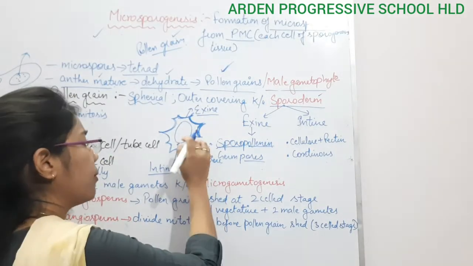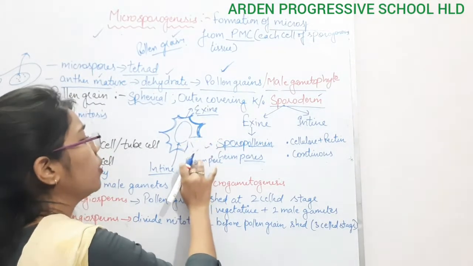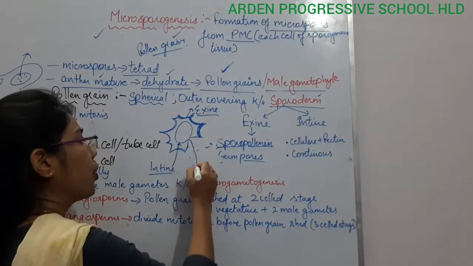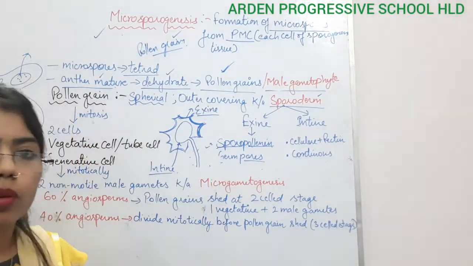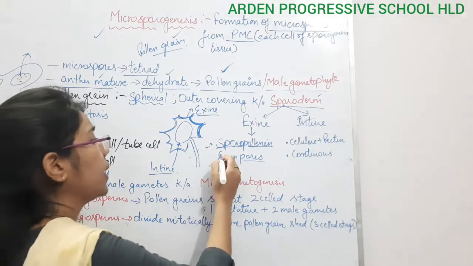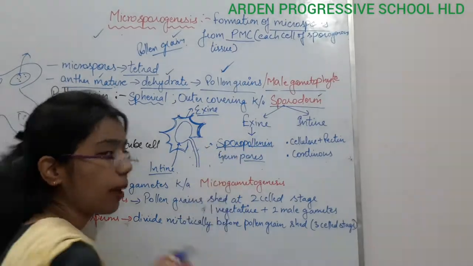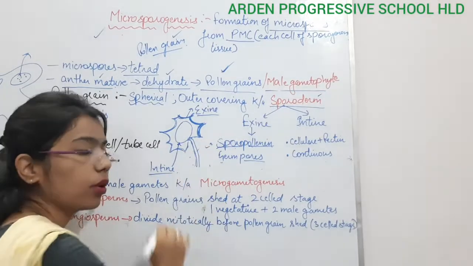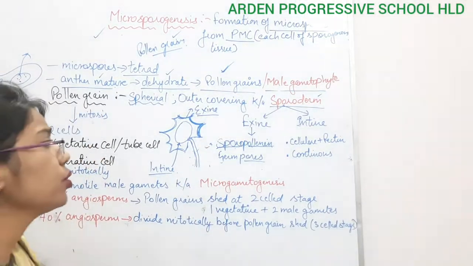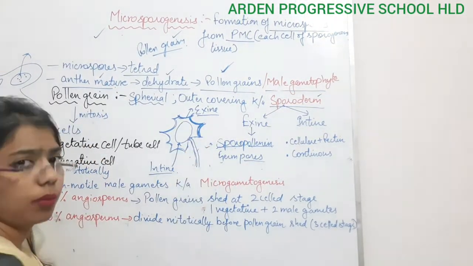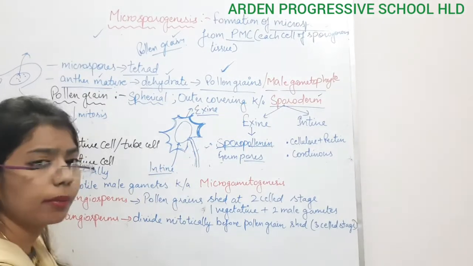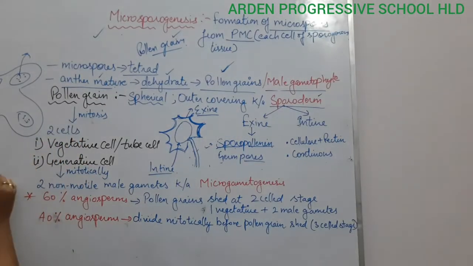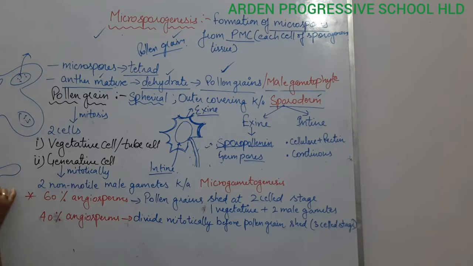Why are we saying germ pore? Because from this part, the pollen tube will form. From the place where sporopollenin is absent, there will be germ pores, and the germ pore is responsible for the protrusion of the pollen tube. This protrusion takes place when the pollen reaches the stigma and germinates.